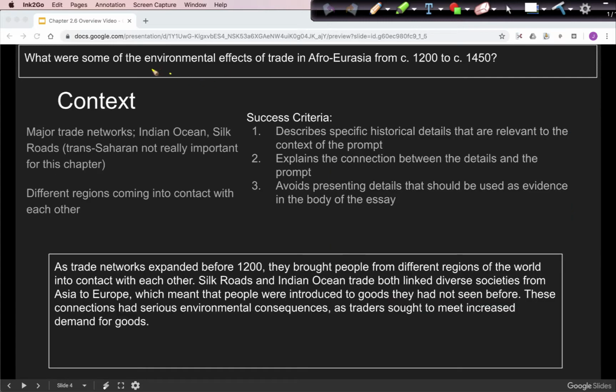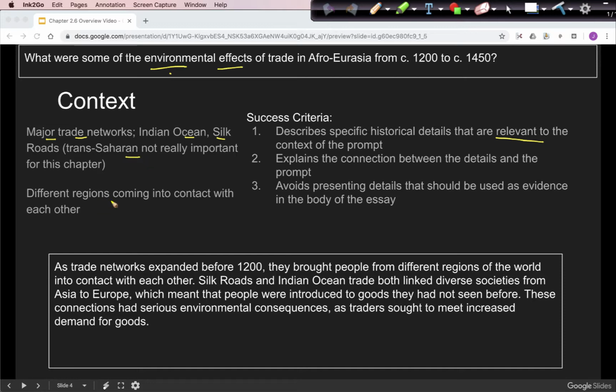So now for context, I'm looking at these environmental effects. So some details I was thinking of including had to do with a reminder of the major trade networks. I only have Indian Ocean and Silk Roads because the Trans-Saharan, as we'll see, doesn't really come up too much in this chapter. So again, I'm looking for details that are relevant to the prompt. And so I know that there's a third network, the Trans-Saharan, but if it's not going to be something I want to focus on, then I won't bring it up.